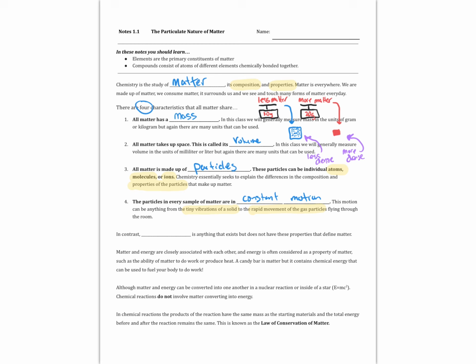And basically anything we study this year that isn't matter is going to be energy. Matter and energy are very closely related to each other, and energy is often considered a property of matter. But really, it's going to be that matter's ability to do some action or work. For example, a candy bar is made up of a lot of matter, but the chemical energy that holds together the molecules in that candy bar can be used to fuel your body. That energy stored in there, that chemical potential energy, can be realized and made to do work in your body.